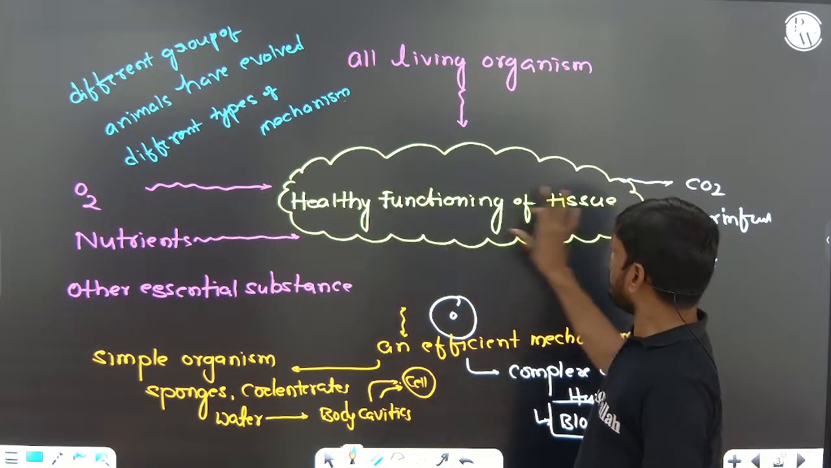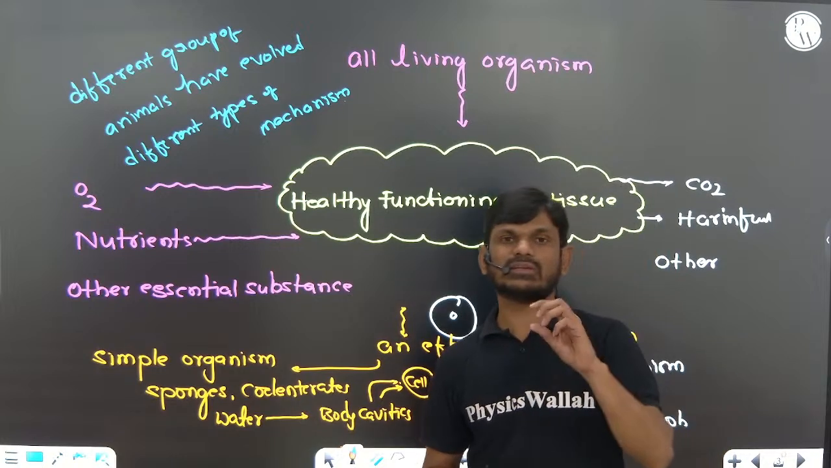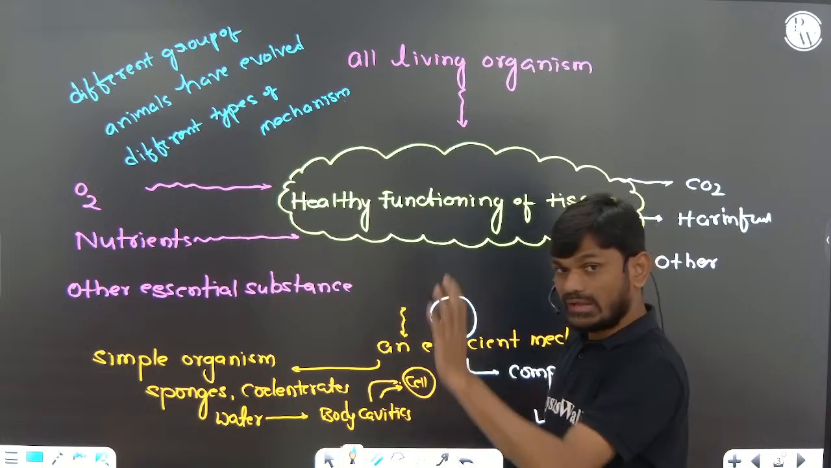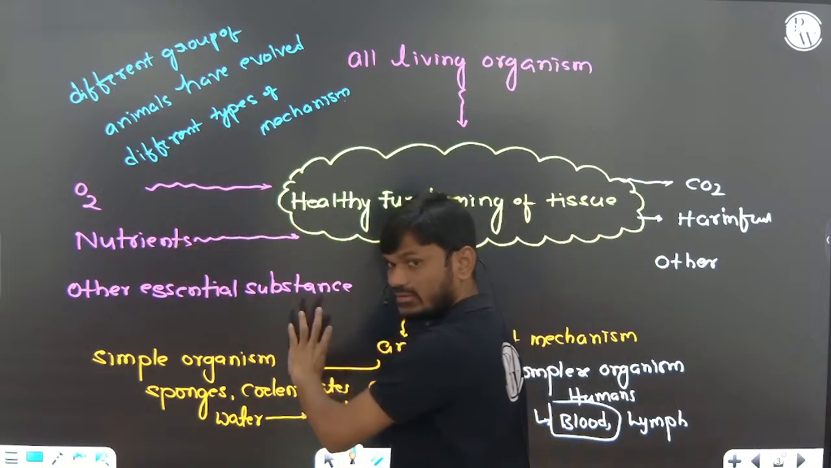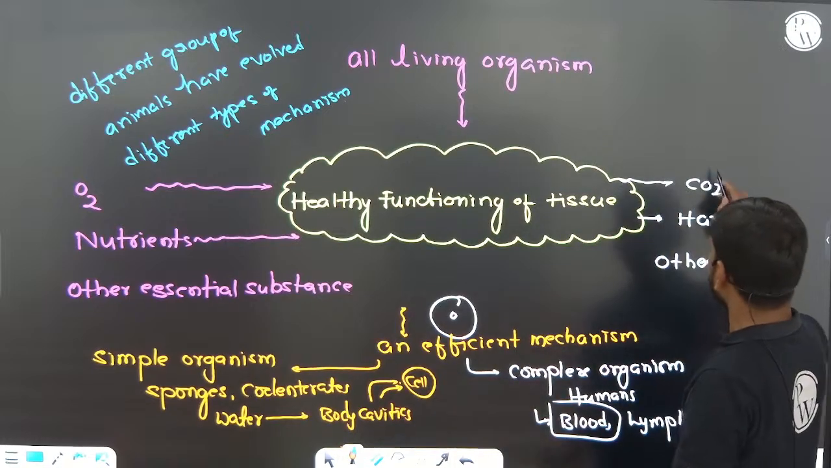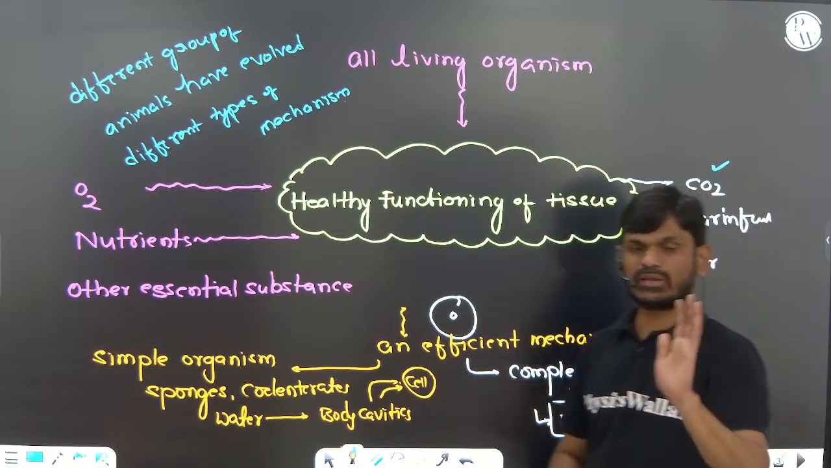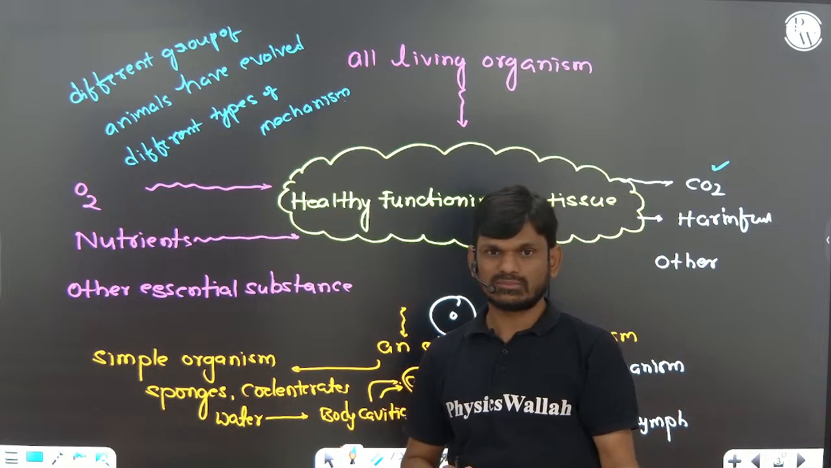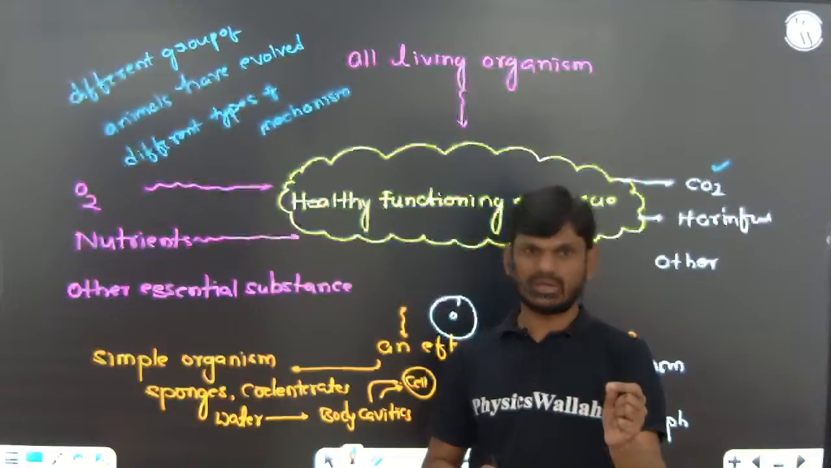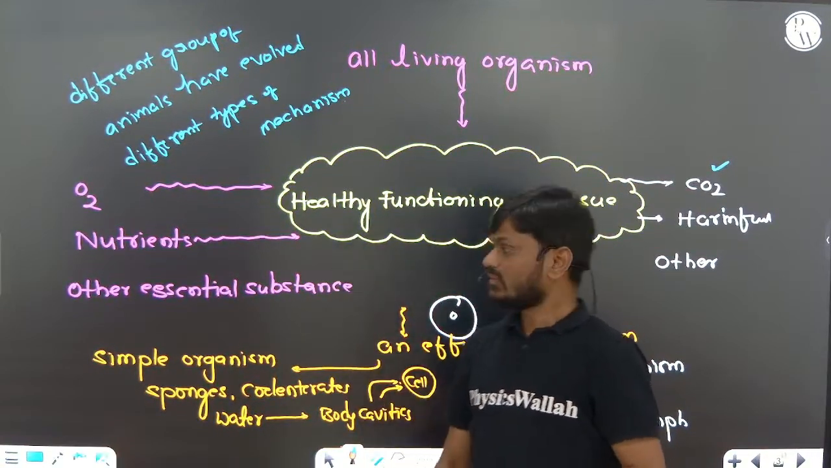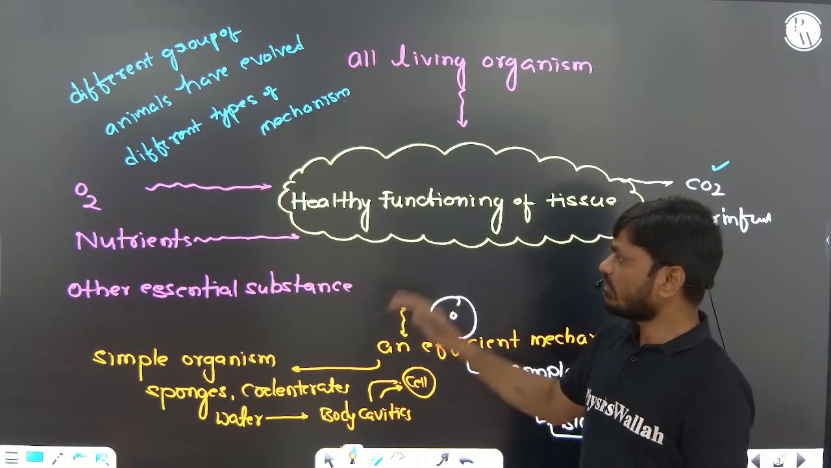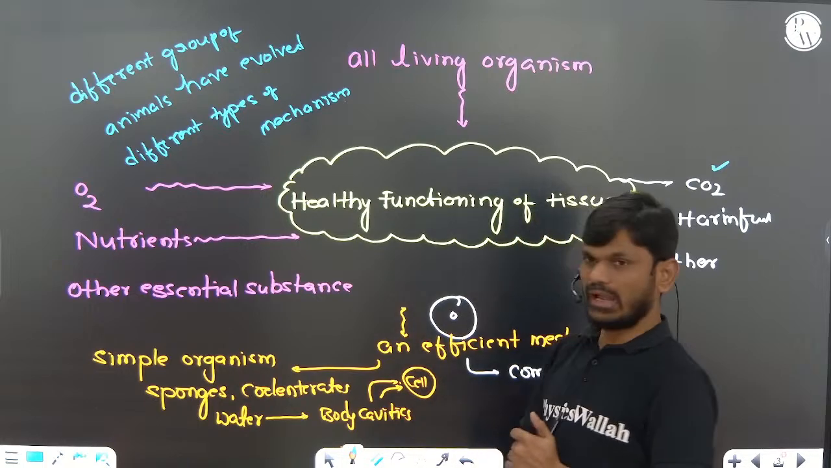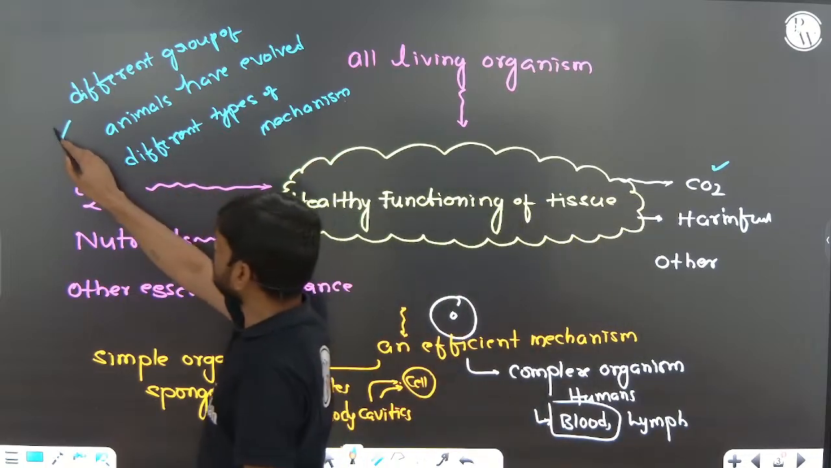For healthy functioning of the tissue in the living organism, which of the following is required? Continuous supply of these materials is required. At the same time, elimination of these materials should also be done. Okay, so they will ask you statement-based questions: correct statement, incorrect statement, identify the incorrect statement, identify the correct statement in the given options, right? So you should be able to know that. Based on these they will also ask you questions.